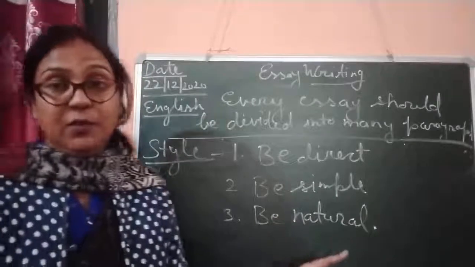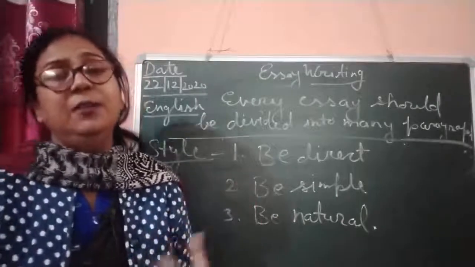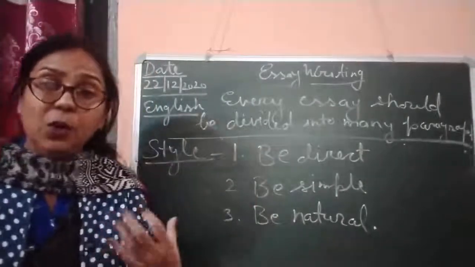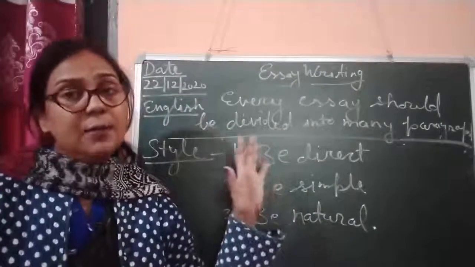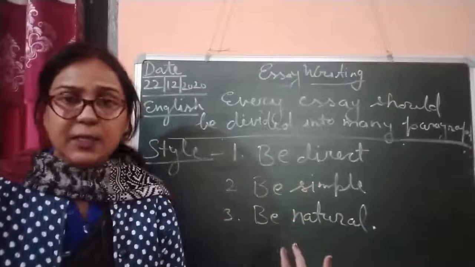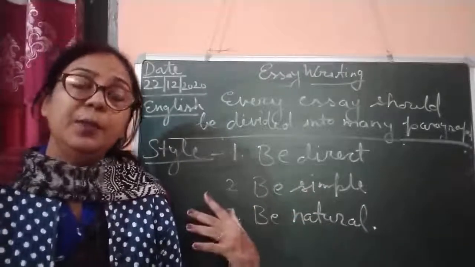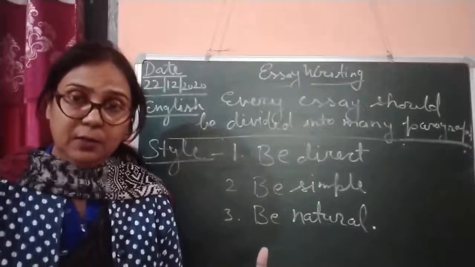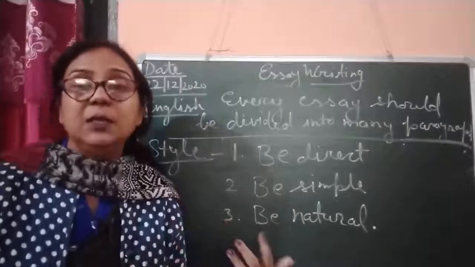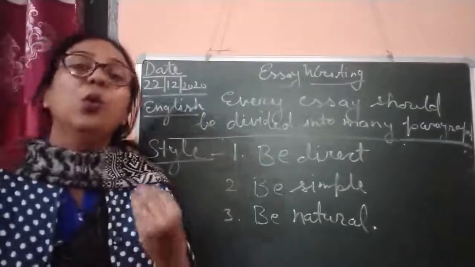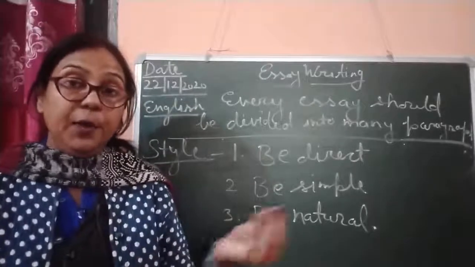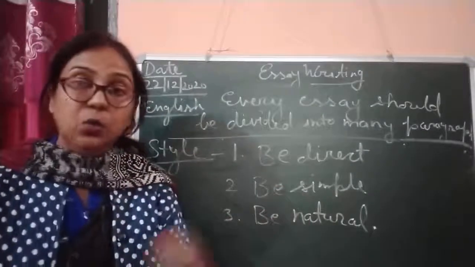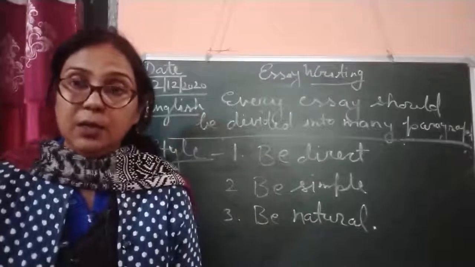Be natural. Whatever emotions, feelings and thoughts are coming to your mind, you should write them, because the theme and topic will be given instantly. So you should be very spontaneous. Spontaneous means you should write your own ideas and your own thoughts, not copied from any Google search or internet facility.